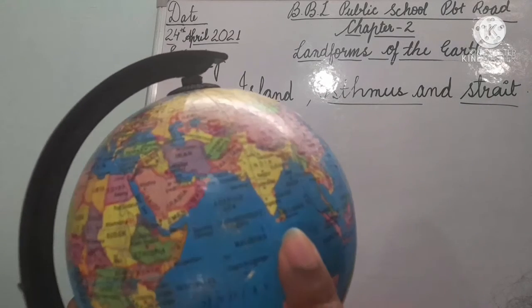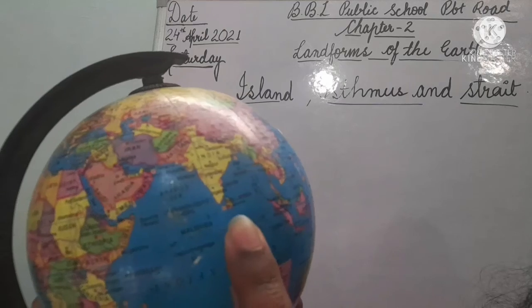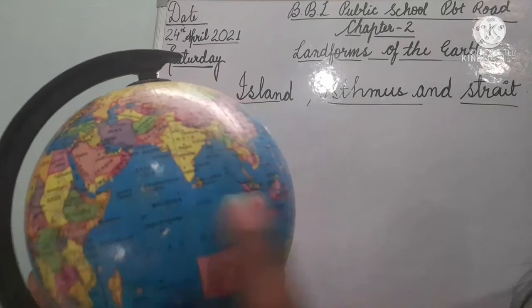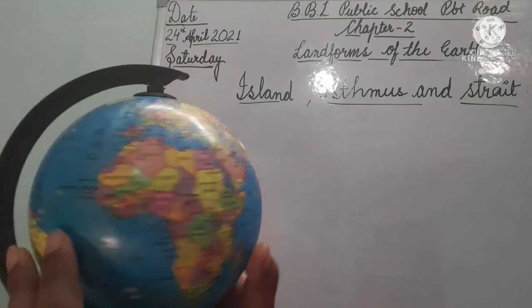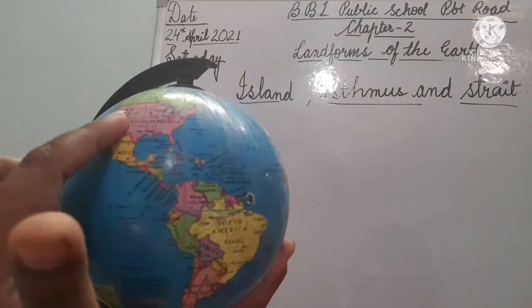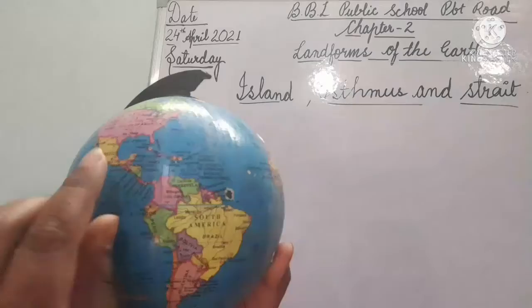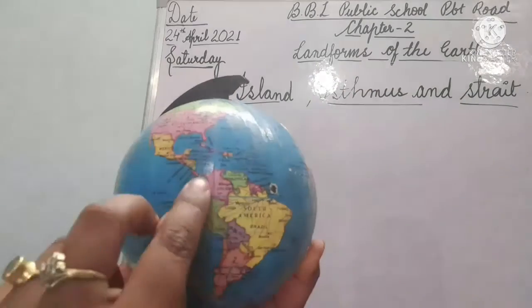Now we switch to isthmus. An isthmus is a narrow strip of land that joins two larger landmasses. We can see North America and South America, a small strip of land connecting the two continents.